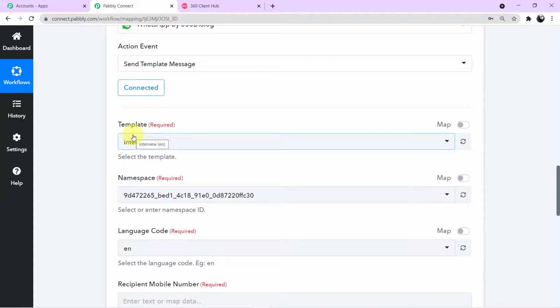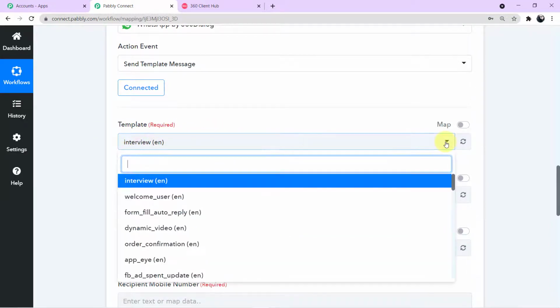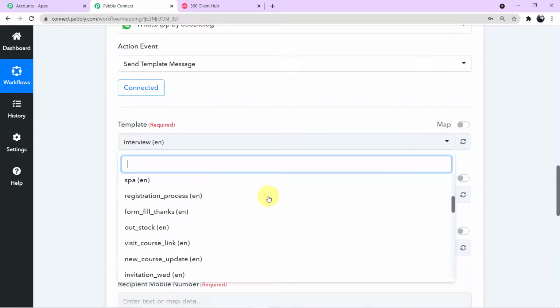The first field is asking me to fill up the template. Okay, so how can I map the template? If I click this arrow, you can see the various templates. Now these same templates are in my account on 360 Dialog. Let me show it to you.